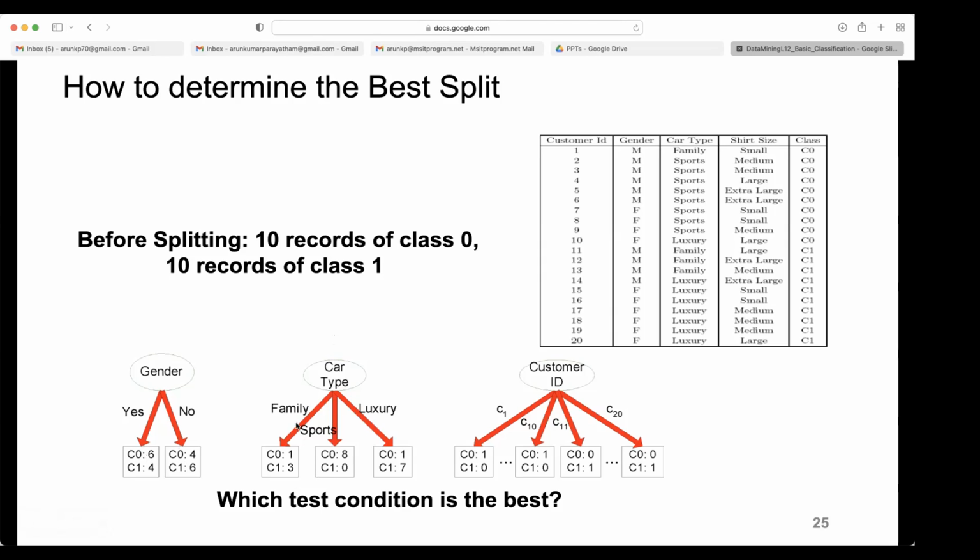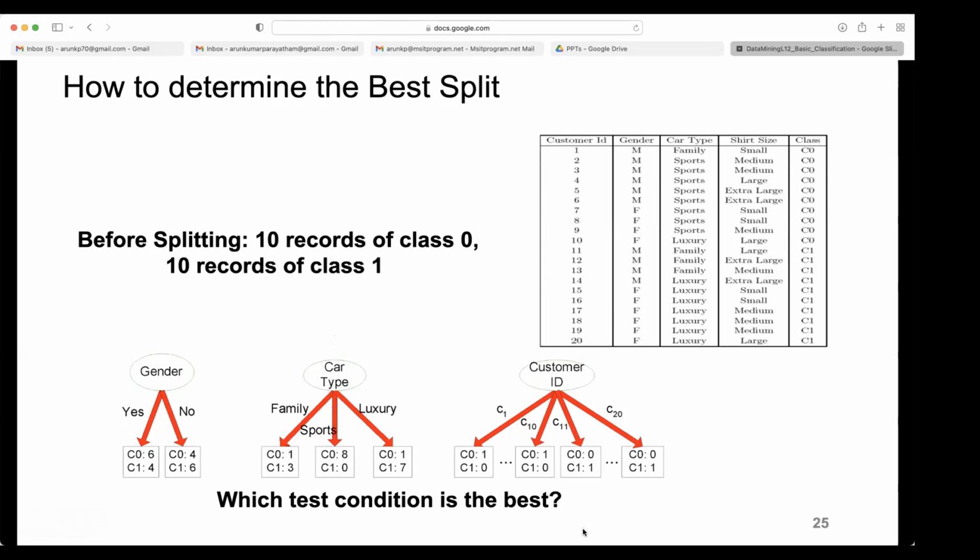For car type, you can split 3 ways. If you split 3 ways, the first one has 4, the second has 8, and the third has 8 again. In the sports branch, all belong to the same class, so you can stop there with a leaf node.